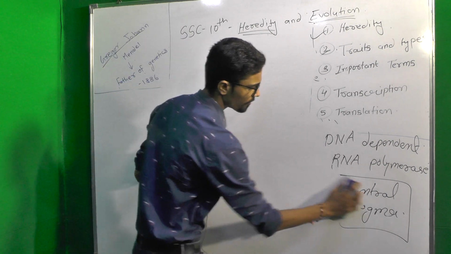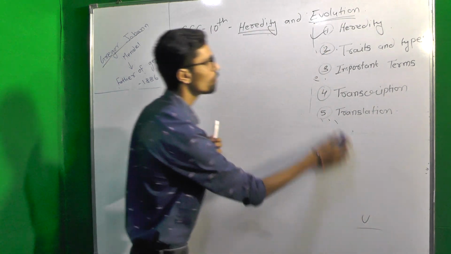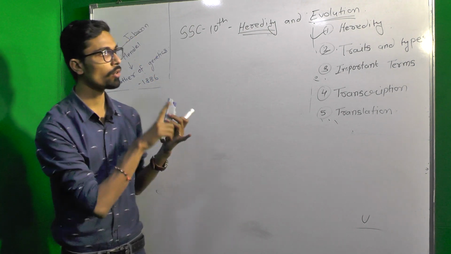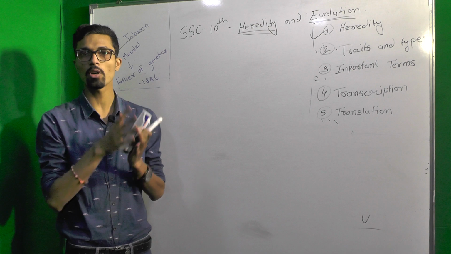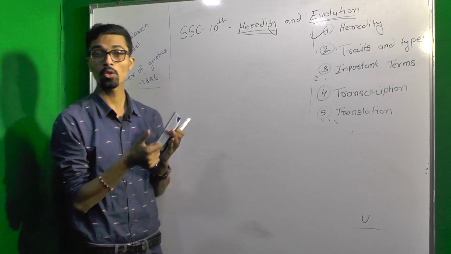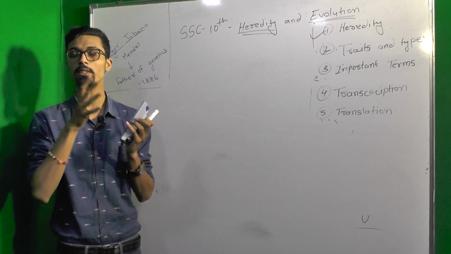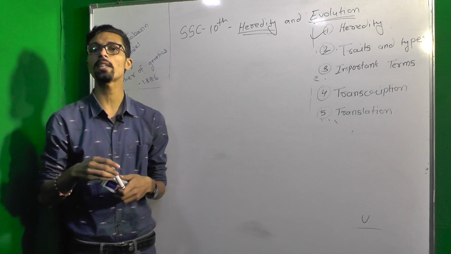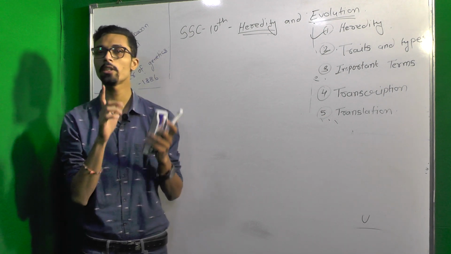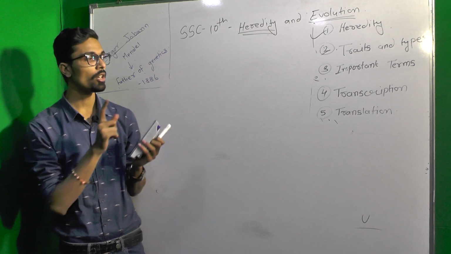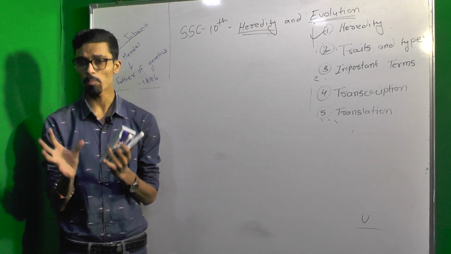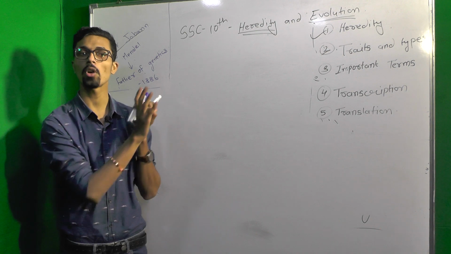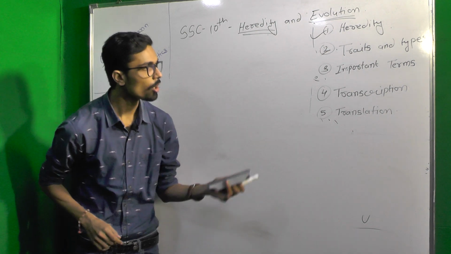So let's revise the first thing. We are going to study the heredity and evolution chapters of SSC 10th. First is heredity, the transfer of characters from one generation to another. We had studied different terms like genetics, genes, phenotypes, genotypes, and also the transcription and translation processes. Transcription is DNA to mRNA formation, and translation is the formation of the polypeptide chain, or proteins of amino acids, from an mRNA molecule. So these are the topics.